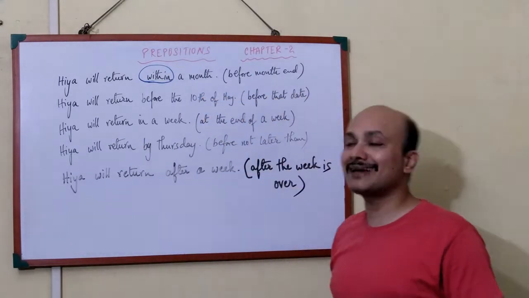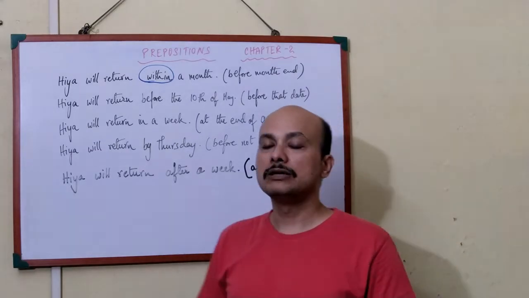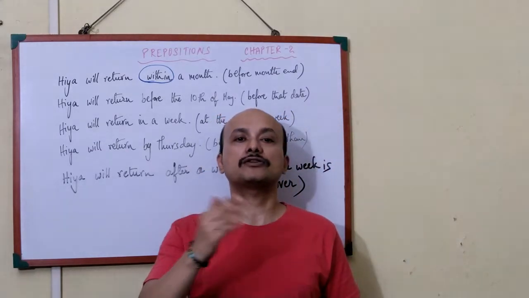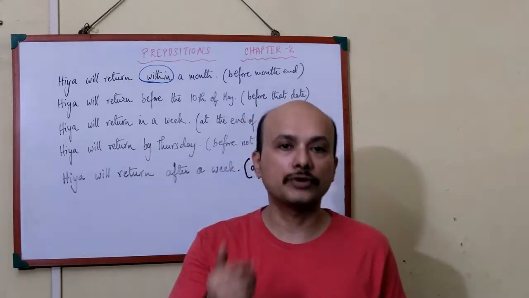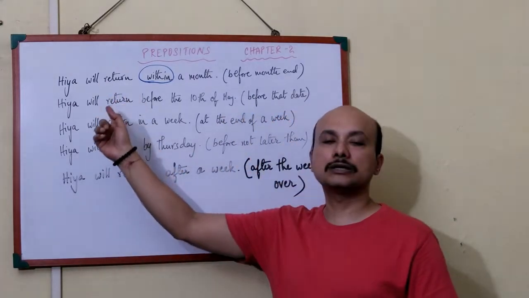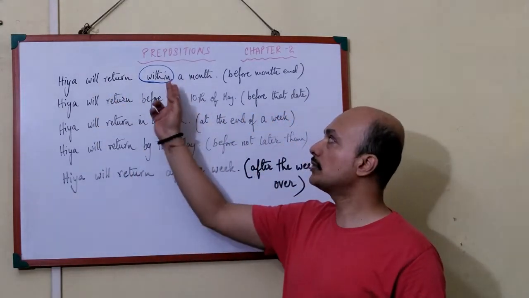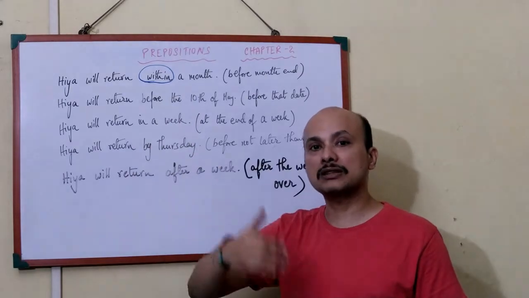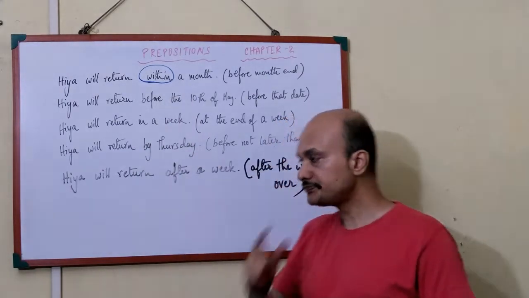So before month end, that means within a month, before the 30th or the 31st of the month is over, she will return. So Hia will return within a month. That means before the month is over.